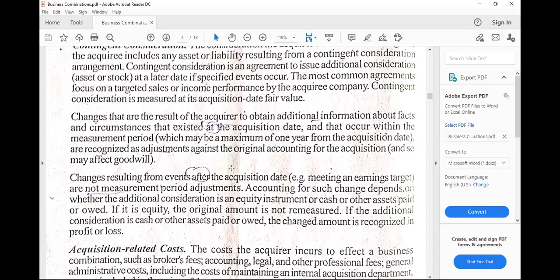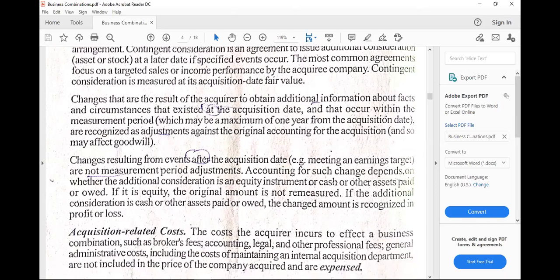If it is an equity instrument, then the original amount is not remeasured. Okay, meaning we have to retain it as it is. But if the additional consideration is cash or other assets, then the changed amount will be recognized in profit or loss. So no more impact on the goodwill computation or value.